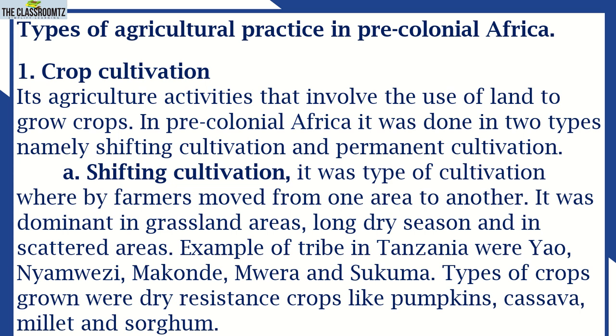So shifting cultivation is the type of agriculture whereby farmers move from one area to another, specifically looking for a potential area where they can farm. And when that area is no more productive because of lack of rain, then they shift to another place. Or if they settle there, they plant drought resistant crops. This is shifting cultivation. From the word shift, to move from one place to another. Those who were moving were the farmers.